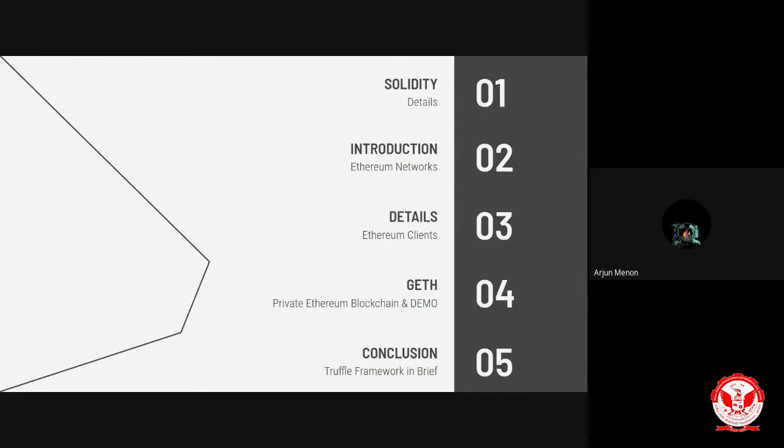For that, we need Ethereum clients to deploy our smart contract or whatever our project is. We need proper Ethereum clients. We will discuss the main and important Ethereum client known as Geth. With that, we will today create a private Ethereum blockchain in our system. We will conclude today's session by introducing a framework called Truffle. With that, you can deploy the smart contracts developed in our local system to that private Ethereum blockchain.